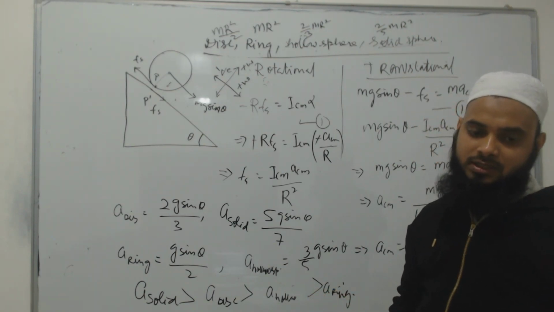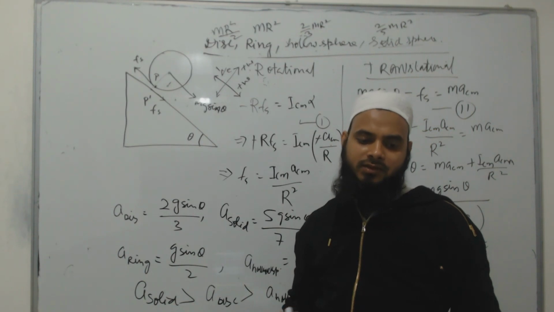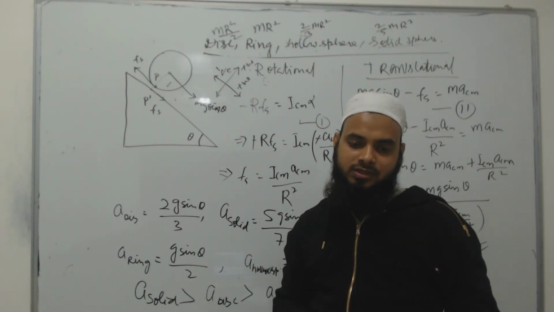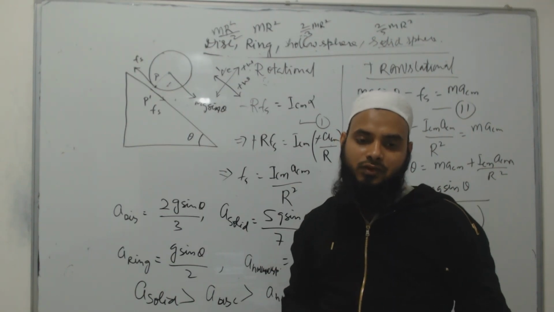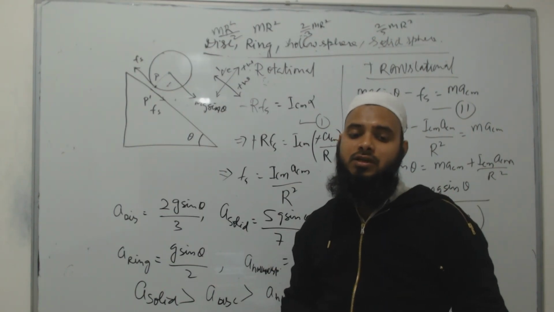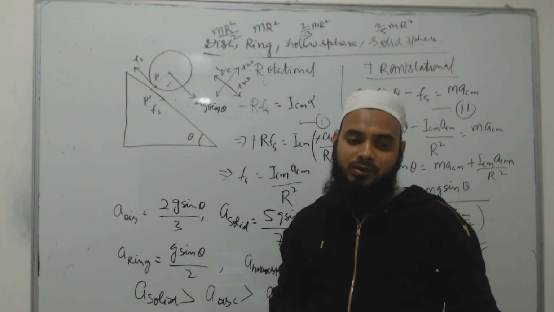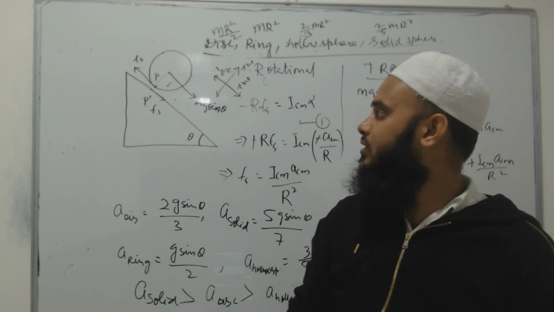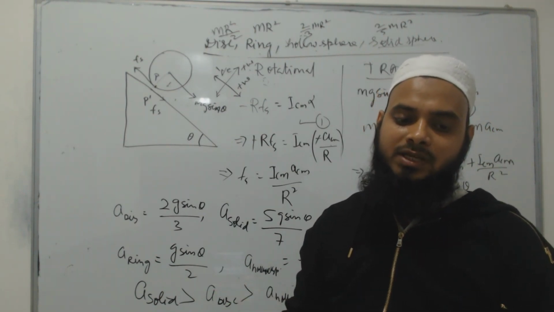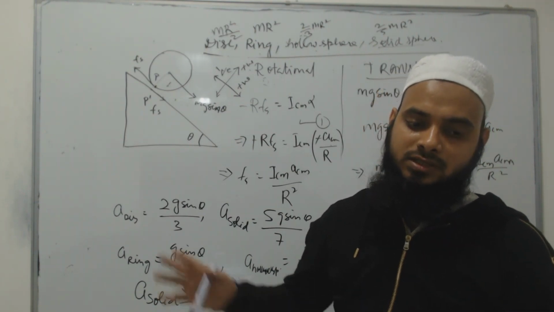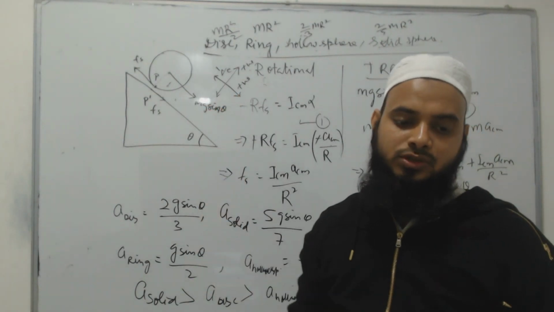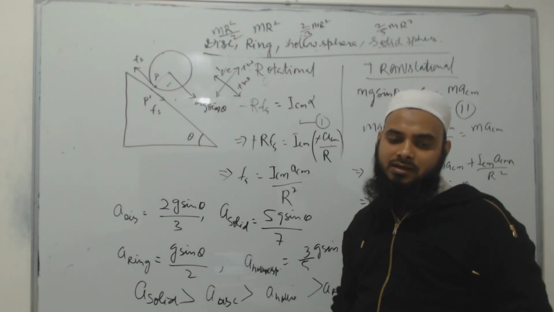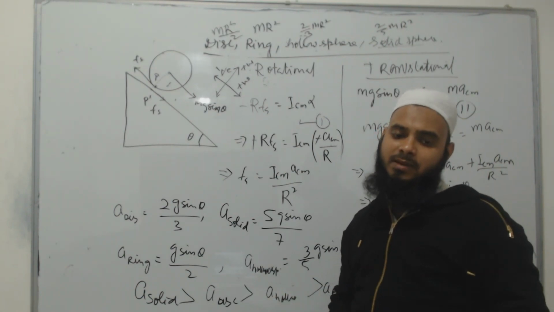If you know the basics, the thing is very clear. If you know how to apply the friction force, what the direction of the friction force will be, and the condition of rolling without slipping, and how to do the calculation for a rigid body, whenever a force acts other than at the center of mass, you have to divide the page into two parts. On one part just analyze the rotational motion, and on the other side analyze the translation separately, and you can do each and every type of question.